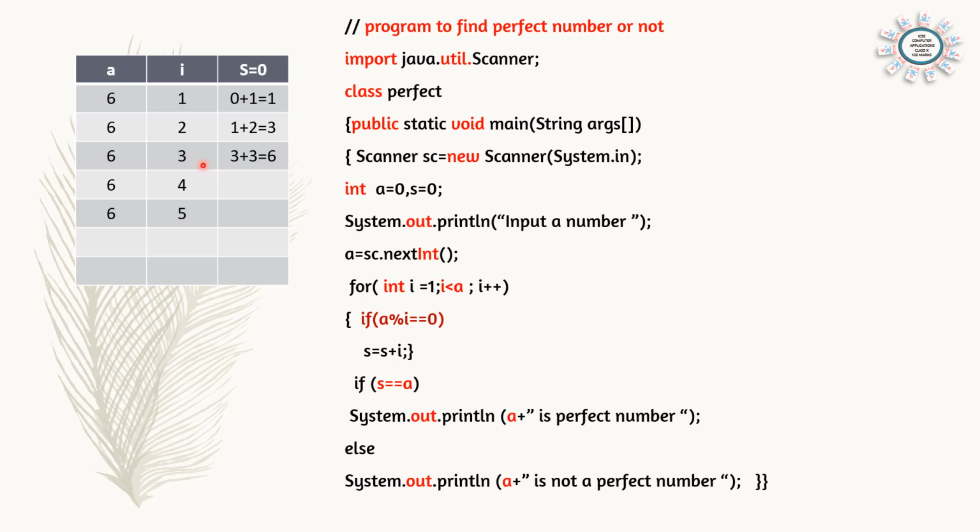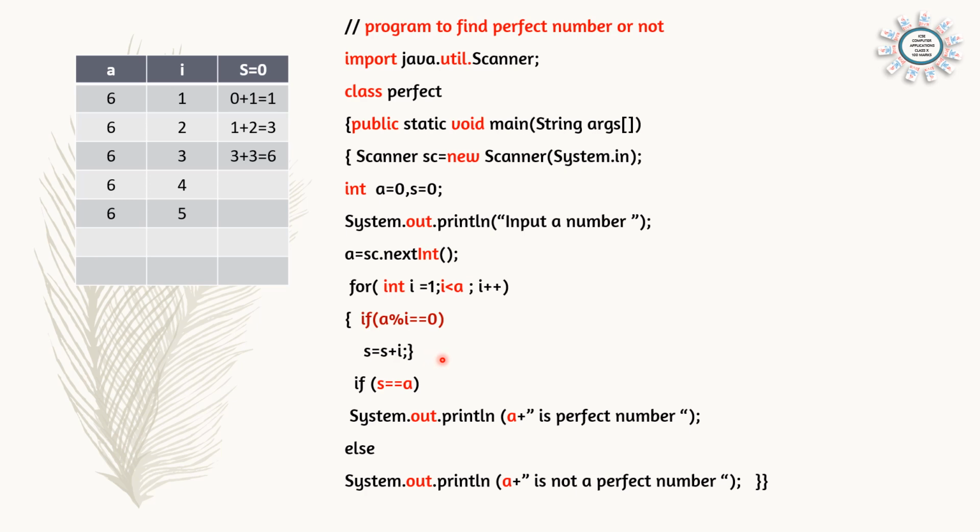And now take the next value of i, 3. 6 divided by 3, remainder is 0. 3 is divisible. That means s = s + i. s is already 3, so 3 plus 3 means 6. And 4 and 5 are not factors, so addition will not be done. So the last value of s is 6. We got the number as 6. So if a % i == 0, s = s + i.